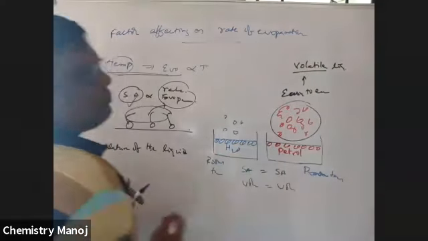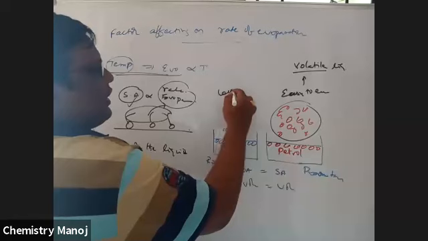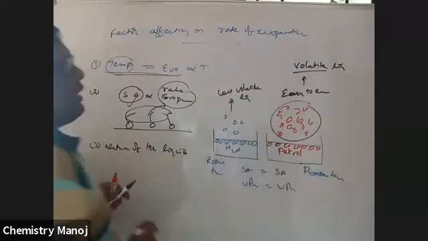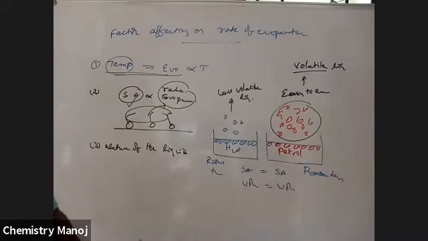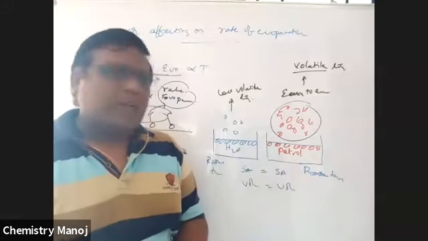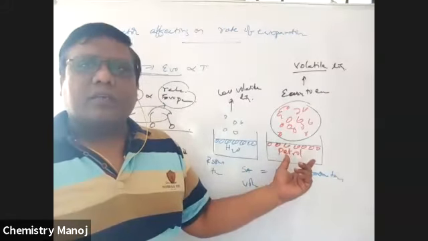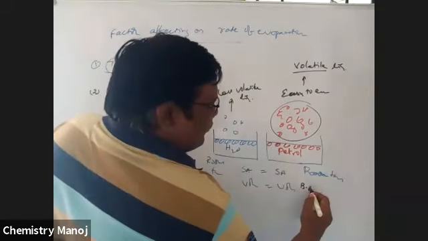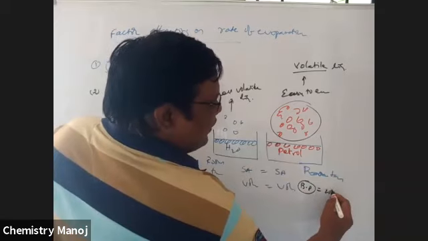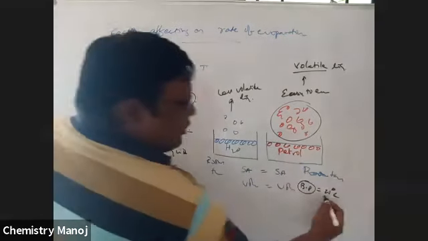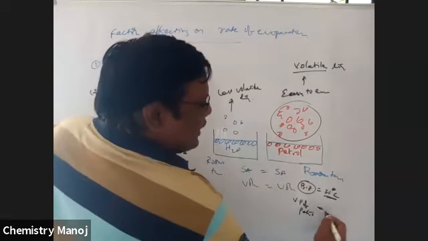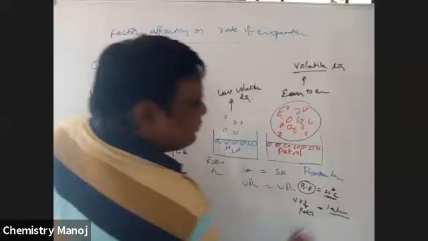Volatile liquids. This is a less volatile liquid. So petrol is more volatile than water, which means petrol evaporates more easily than water. Let us take boiling point as an example. Say the boiling point of petrol is 25 degrees centigrade. That means at 25 degrees centigrade, the vapor pressure of petrol is equal to 1 atmosphere.